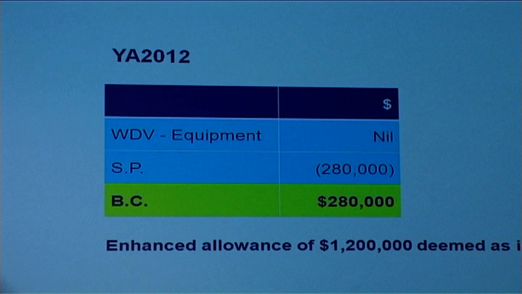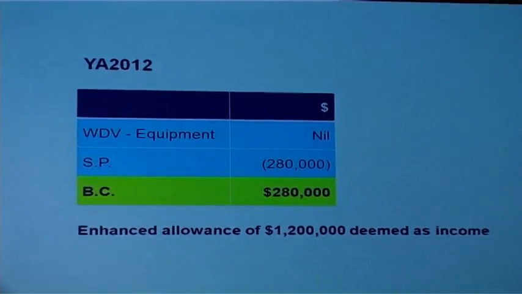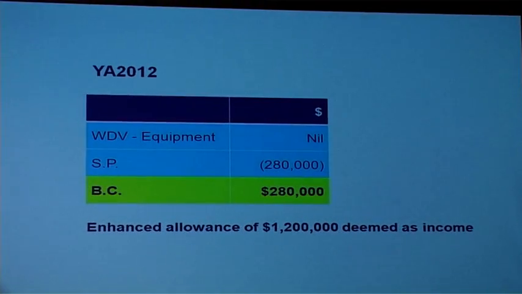And the enhanced $1.2 million will now be deemed as income assessable to tax. Last year, we claimed it as enhanced allowance. We got a deduction. Now, it will be added back as deemed income.